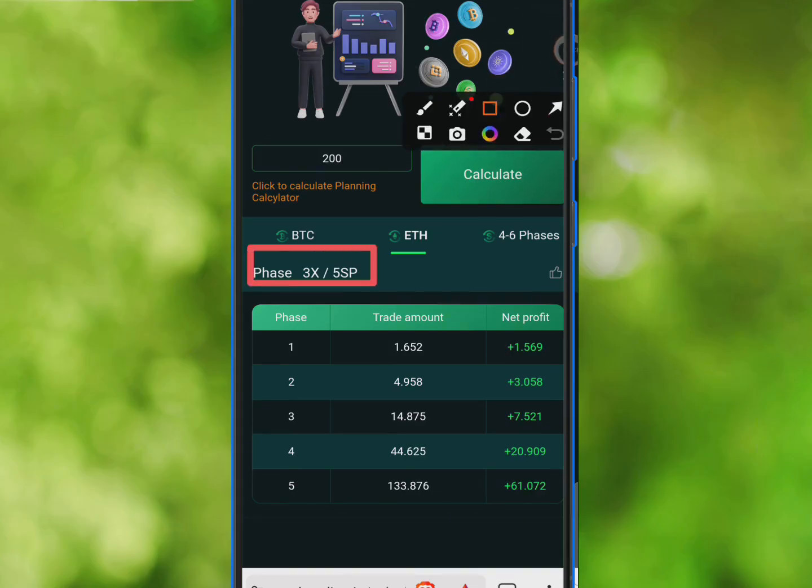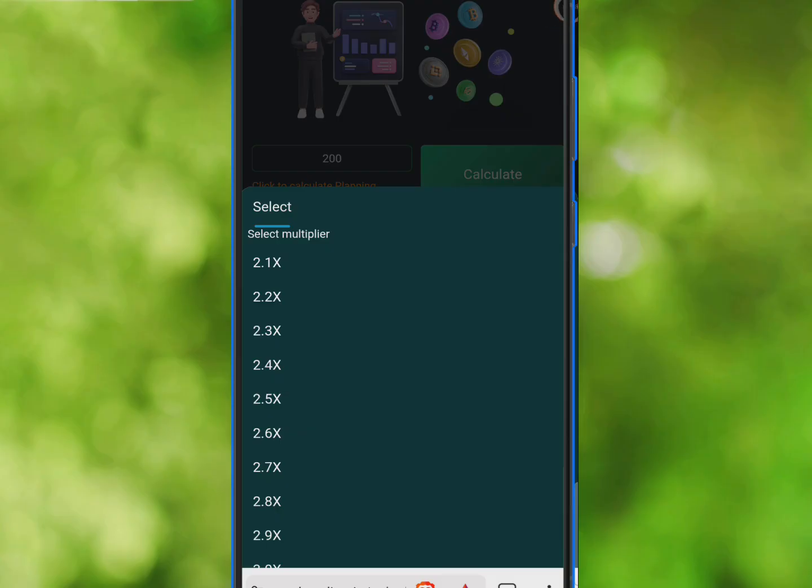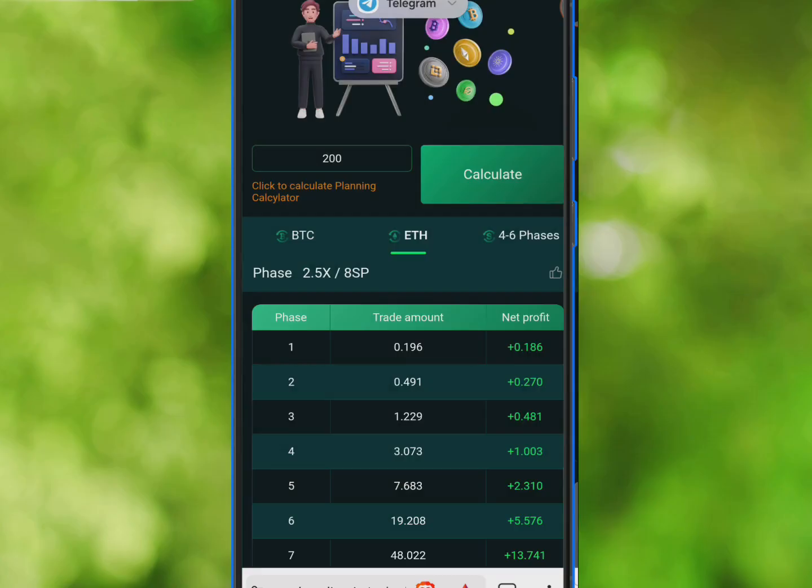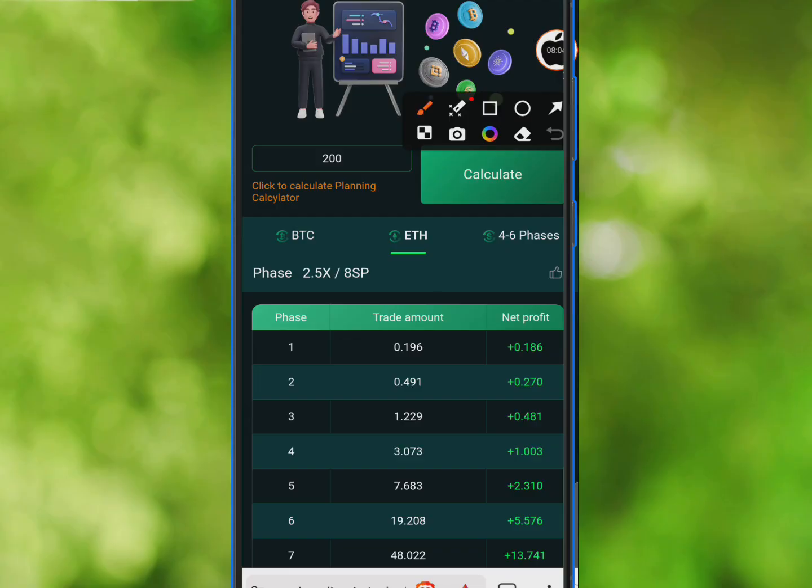Now you are going to be seeing 3x 5sp here. Click on that section. Please change it to 2.5x and 8sp. So when you change it to that, now you stand a chance to win even more money on the platform, and before you even lose, it's going to be very rare. And remember, they already told you if you use the 8sp and you eventually lose money, they are going to give you 100% refund. So this is why I said you need to start using 8sp, because now they promise to give you 100% refund if you lose money with 8sp, because they are very sure that you cannot just lose money anyhow by using the 8sp plan.